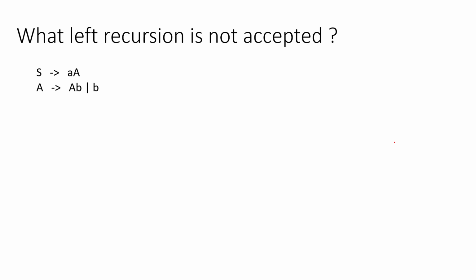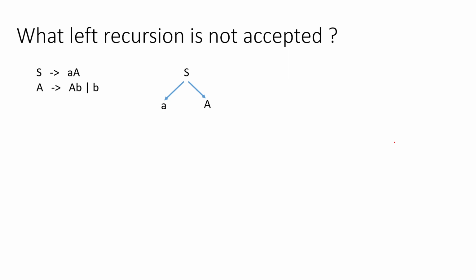What is left recursion? So let's see. Suppose we have a grammar something like this. What is given? S to small a capital A, then capital A to capital A small b or small b. Now if you want to derive some string from this grammar by using these production rules in some order, let's see. Obviously I will start from the start symbol S. I will use first this small a capital A, and small a is a terminal, so forget about that part. Then I will go to the right side.